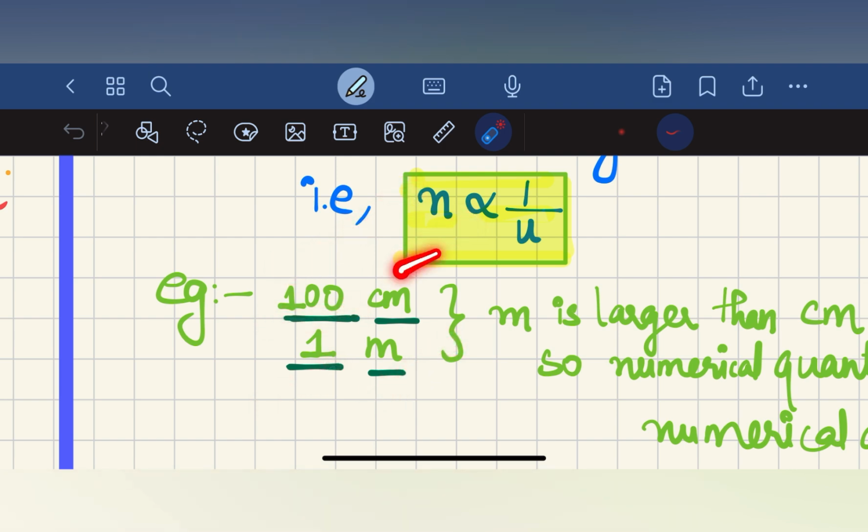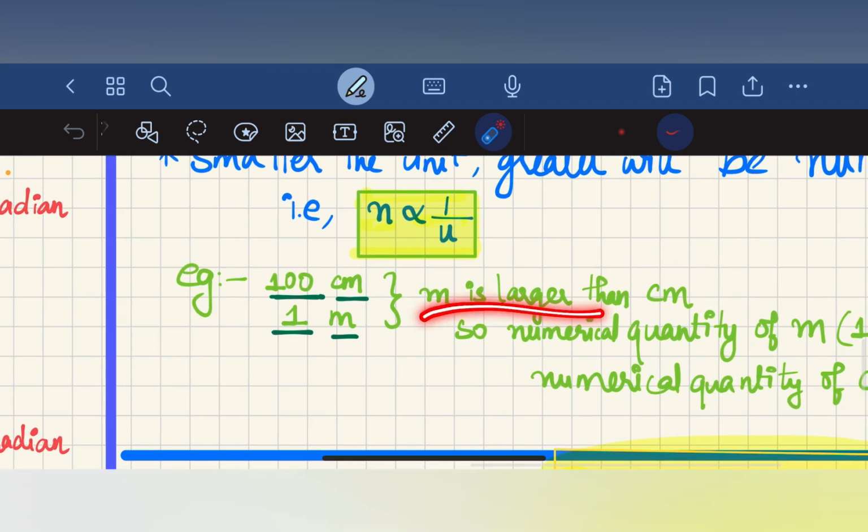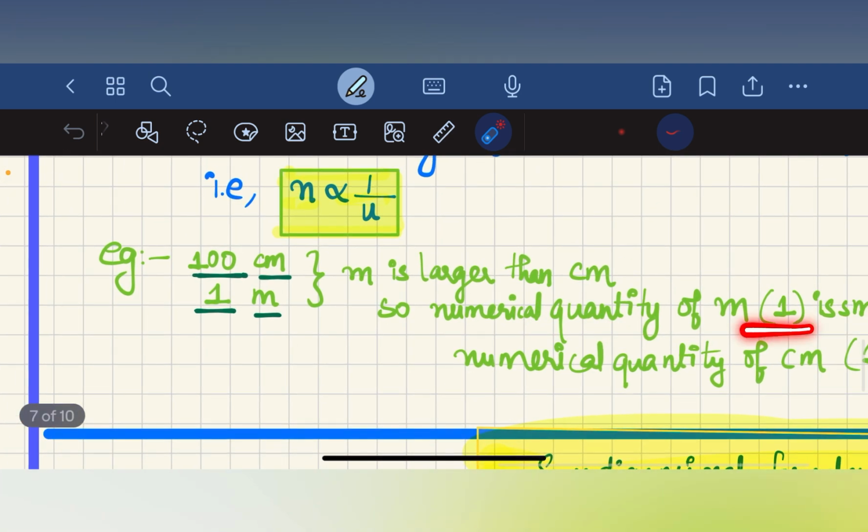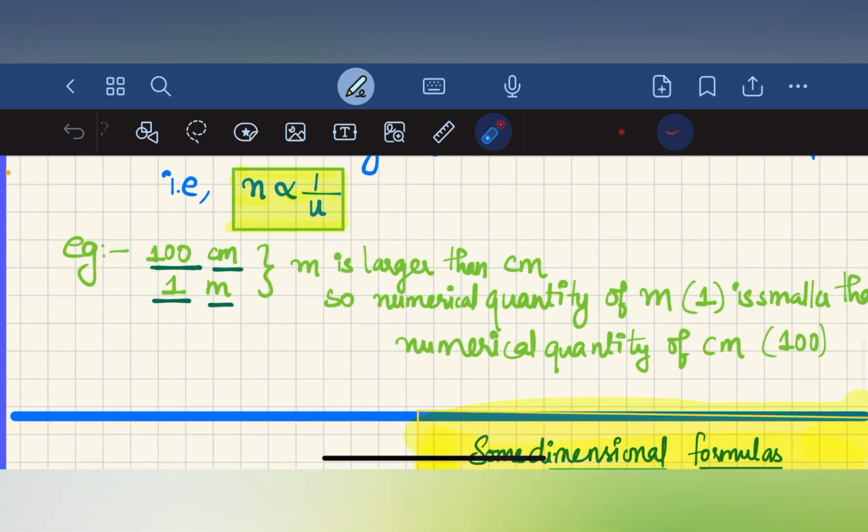Meter is larger than centimeter, right? So the numerical quantity of meter, that is 1, is smaller than the numerical quantity of the centimeter, that is 100.